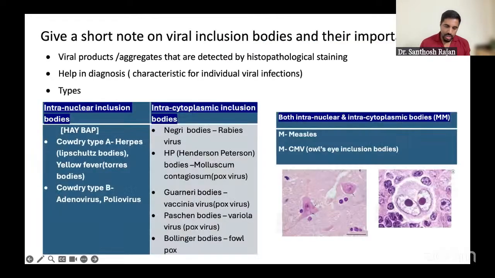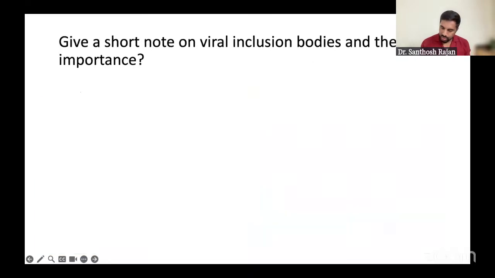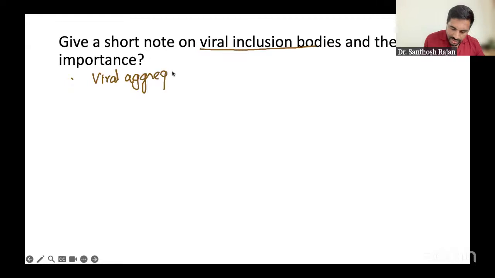Yes. The viral inclusion bodies. I have to go there. Yes, viral inclusion body is important. Okay, viral inclusion body. First of all, what is it? When you talk about viral inclusion bodies, they are basically viral aggregates.